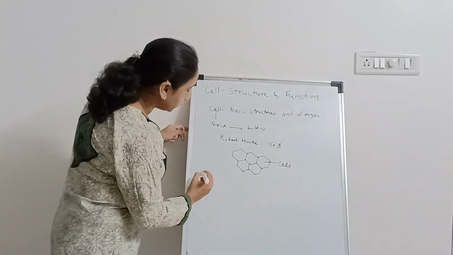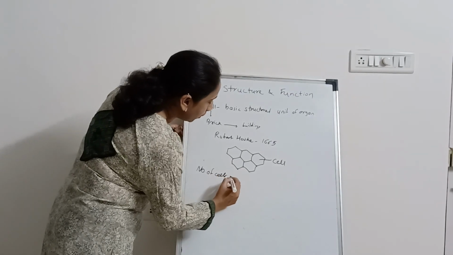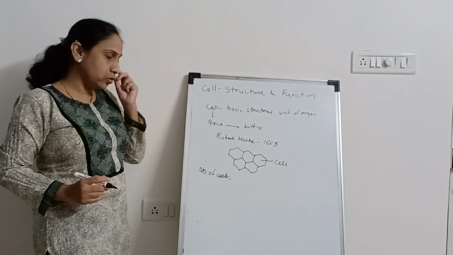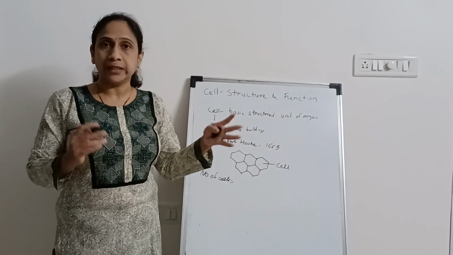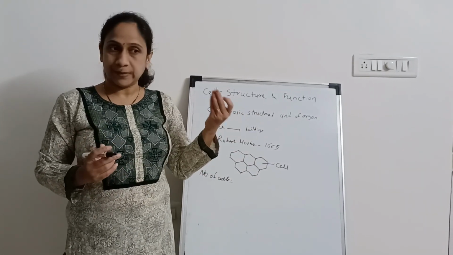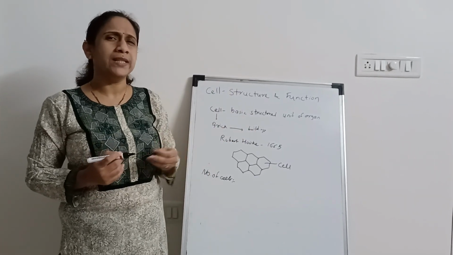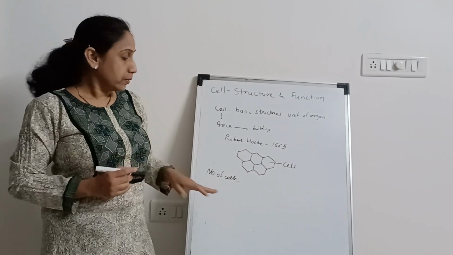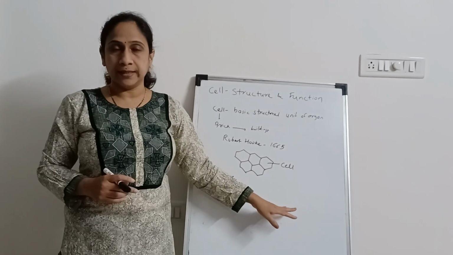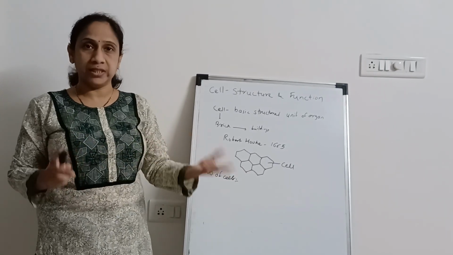On the basis of the number of cells, organisms are categorized. When we say number of cells, if you think of any big tree, any animal or the human body, how many cells will be there? Millions and trillions of cells. In the human body, trillions of cells are there. All these cells differ from each other in size, shapes and designs.